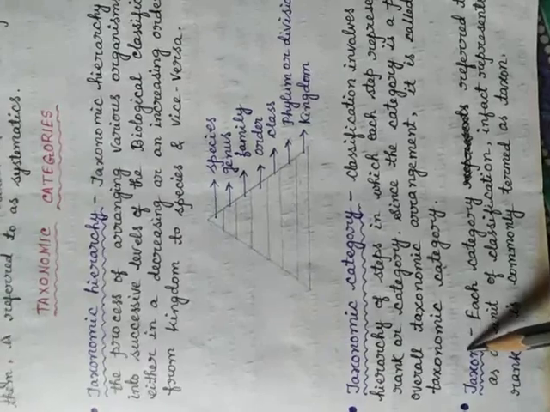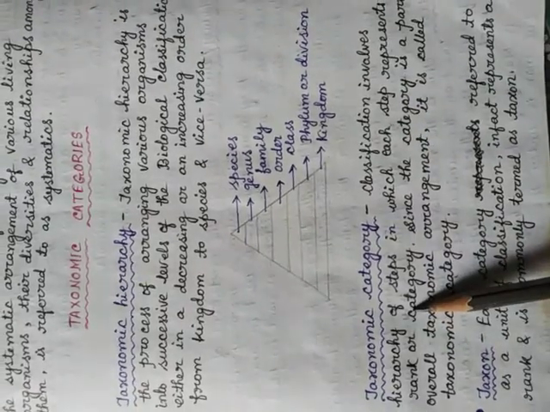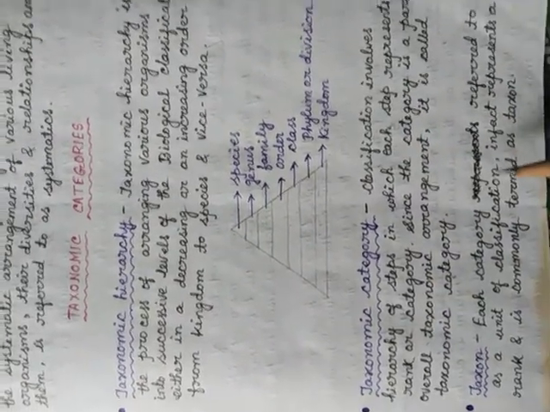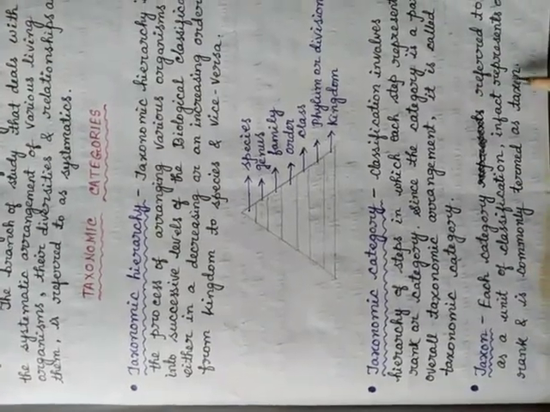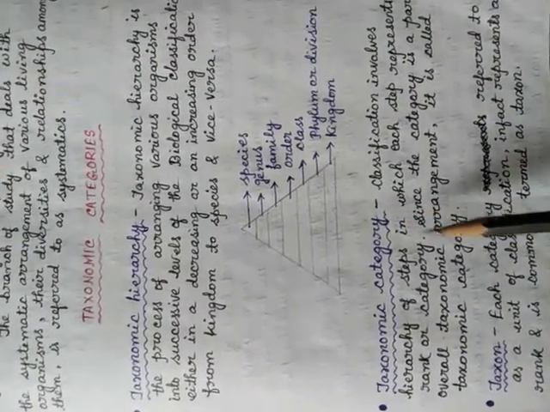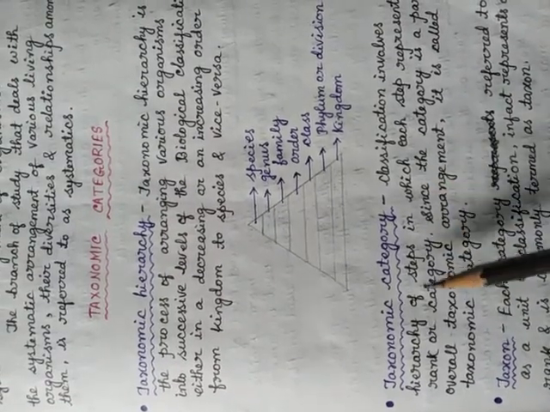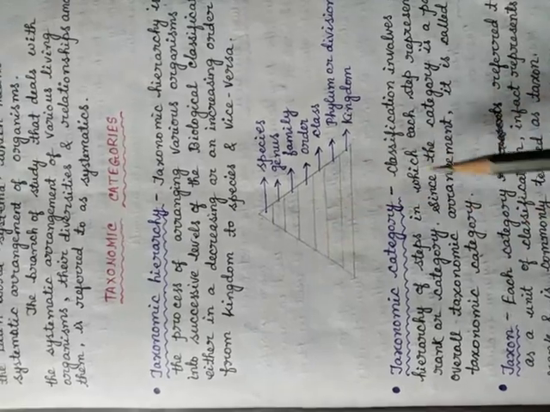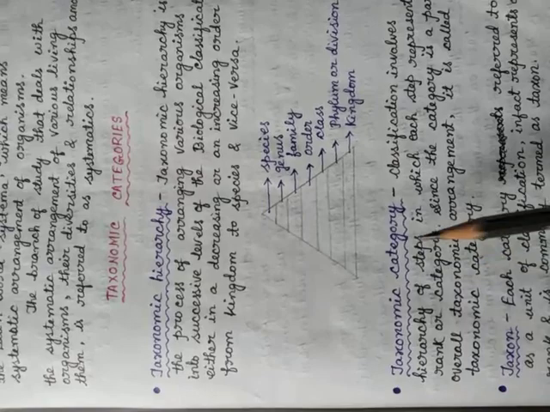And the next term is taxon. We have already said that each step represents a rank or category. Each category, referred to as a unit of classification, in fact represents a rank. It is commonly called a taxon.